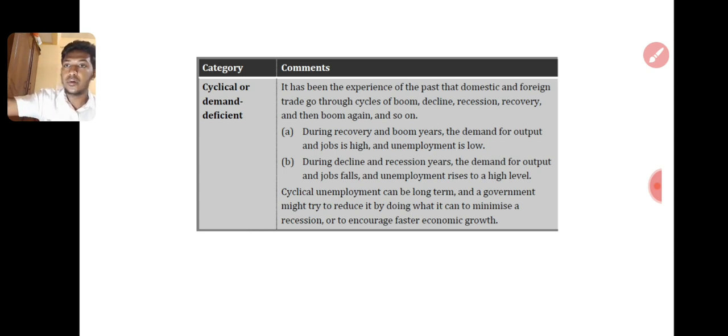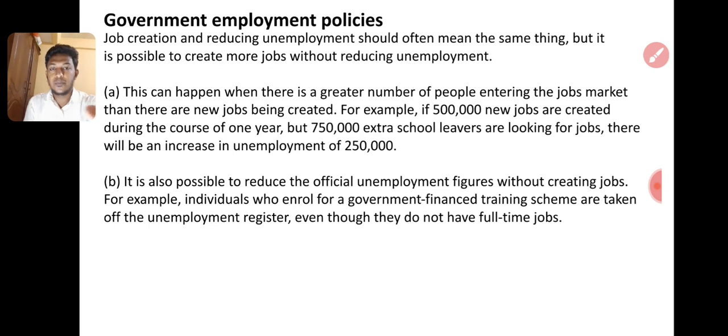We tell employees, please resign and go home or find another way. Each and every company does this. So automatically, based on the trade cycle, they will make the staff redundant. When they recover again, we need the staff in order to recover, so again we recruit. That is called cyclical or demand-deficient unemployment. So this is the final topic in employment.